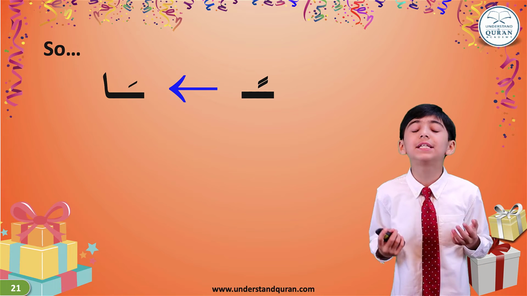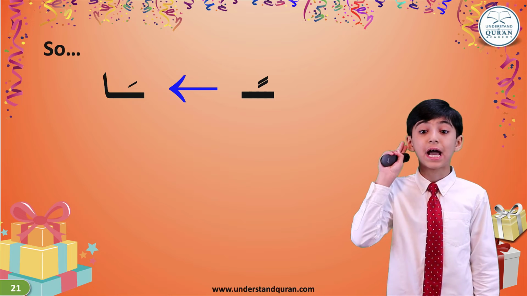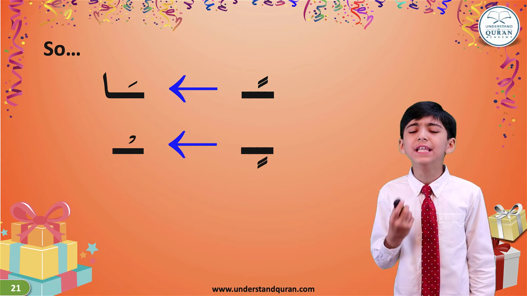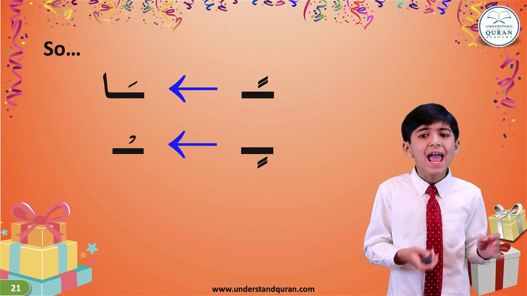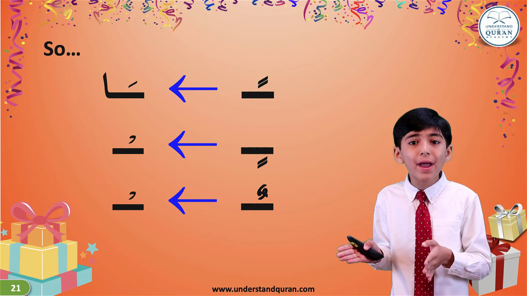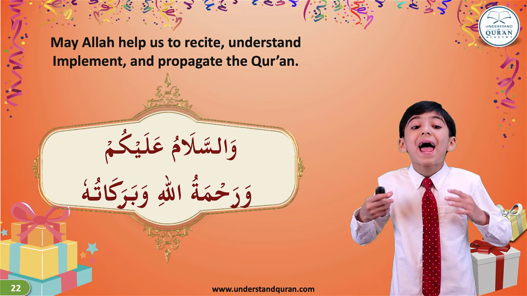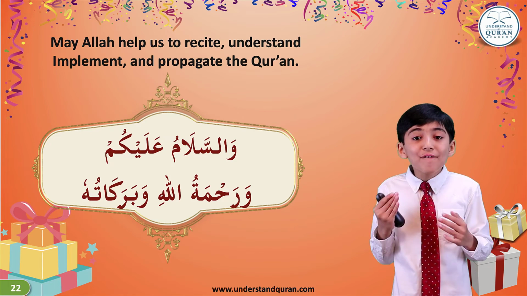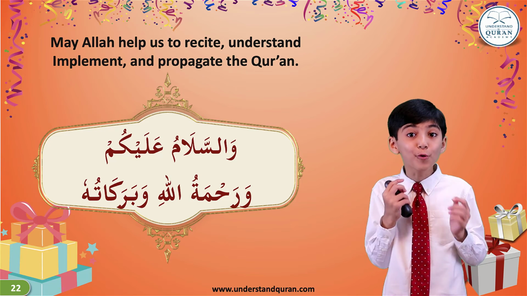If the last letter has double fatha on it, then we will change it into alif med and stretch the sound 2 counts. And if the last letter has double kasra, then we will change it into sukun. And if the last letter has double dhamma, then we will also change it into sukun. So alhamdulillah, we have already finished more than half of these stopping rules.